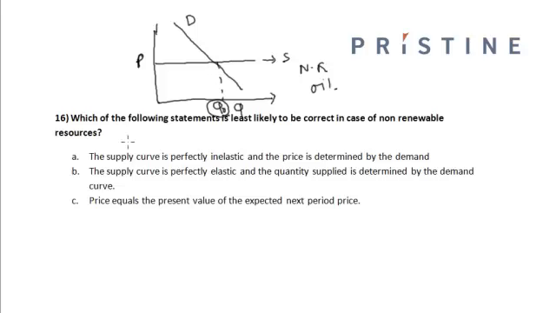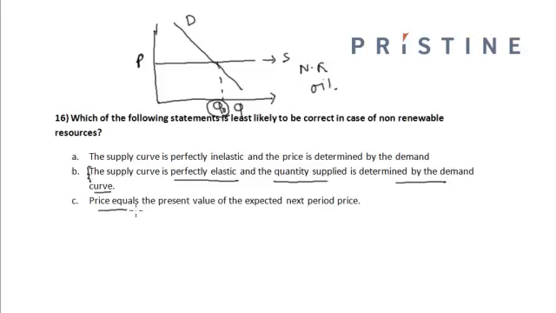So in this case, the supply curve is perfectly elastic in case of non-renewable resources, and the quantity supplied is determined by the demand curve, the intersection of the demand curve with the supply curve. So this statement is correct in case of non-renewable resources.